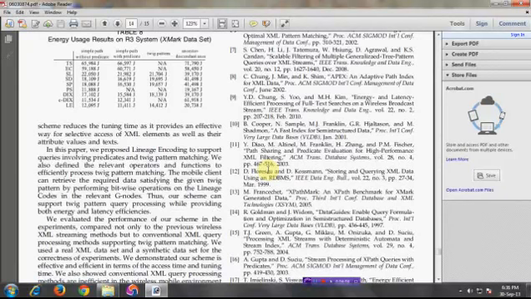Finally, in our conclusion, we evaluated and performed our experiment to get the efficient tuning time for each of our queries. Here we use the XML expressions to pass the queries and implement the process for twig pattern queries and lineage encoding to get efficient pattern matching. This is our conclusion. Next, we can go to see how to run our